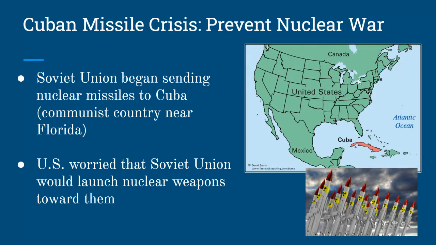Here's our map of the United States. Here's South Carolina, Georgia, Florida. And underneath that, we have Cuba. So the Soviet Union was sending nuclear missiles to Cuba, almost like they were storing them up down here